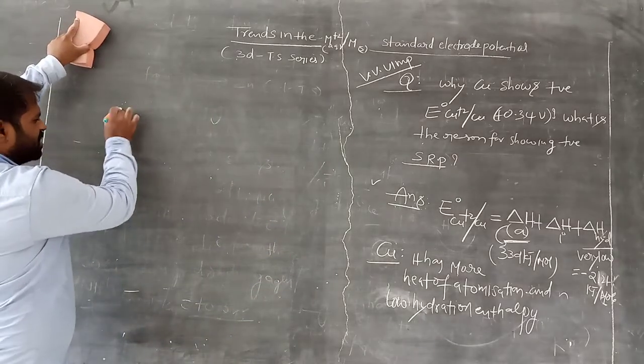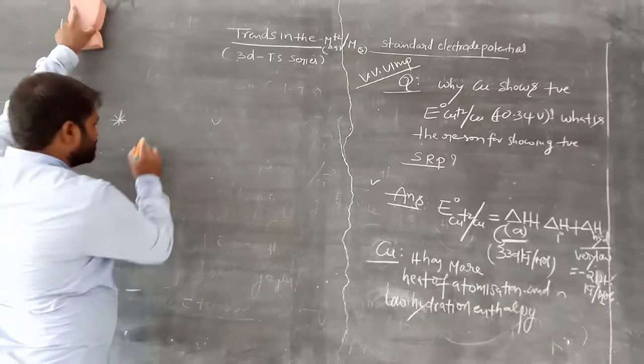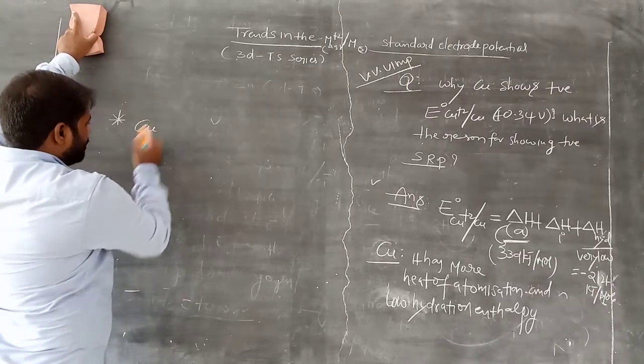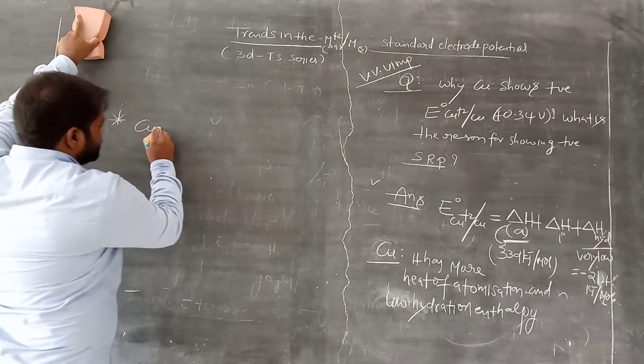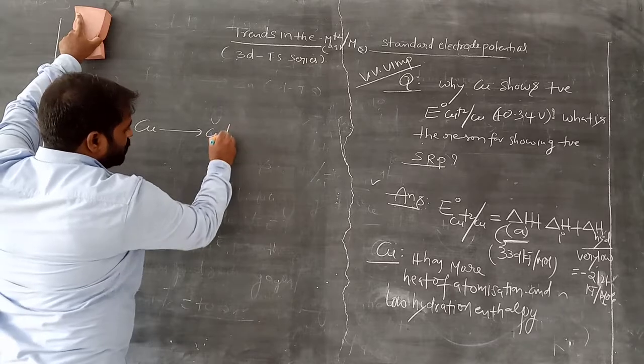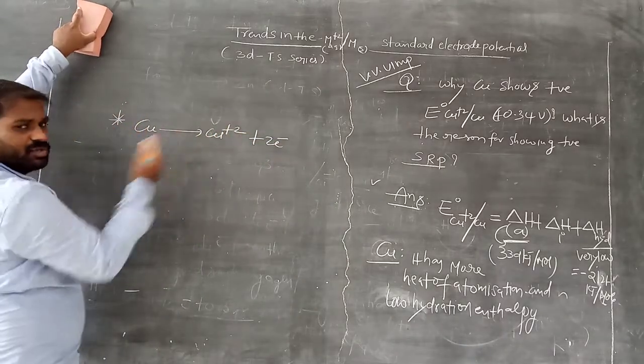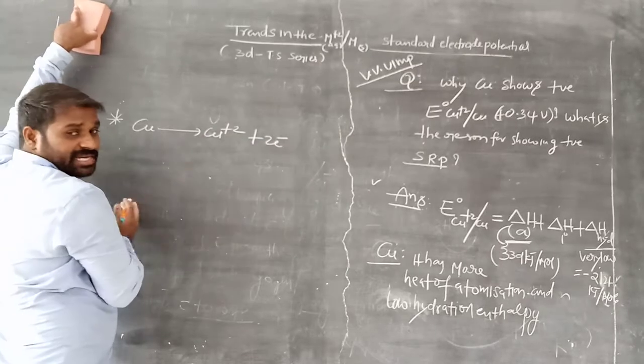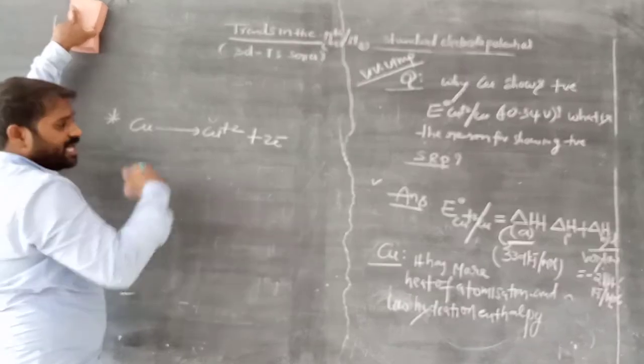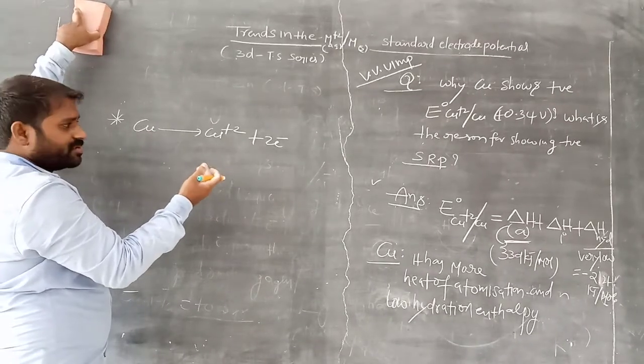That means Cu to Cu2+ by the loss of two electrons is very difficult. If it easily loses 2 electrons, it becomes a good reducing agent. Then the electrode potential value is negative. Okay.